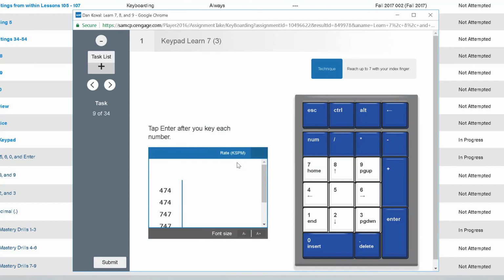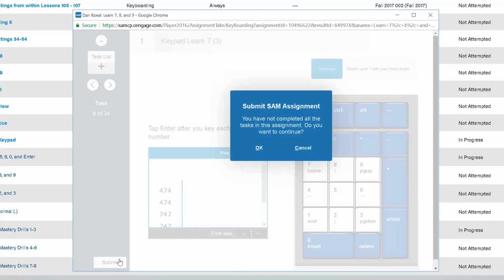When you have finished the assignment, press Submit to submit your attempt to the instructor of the course.